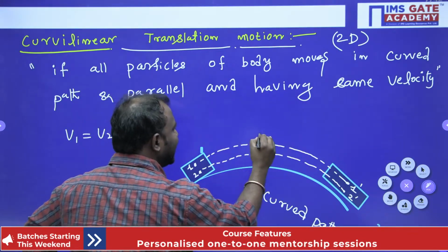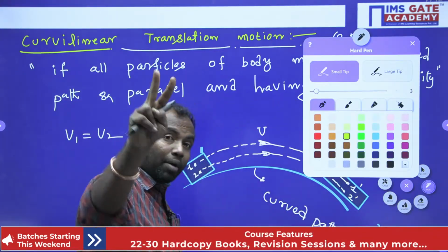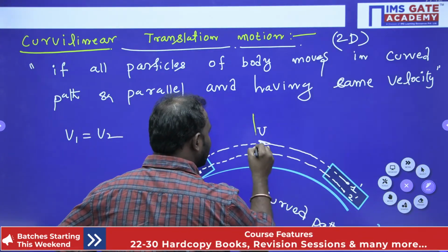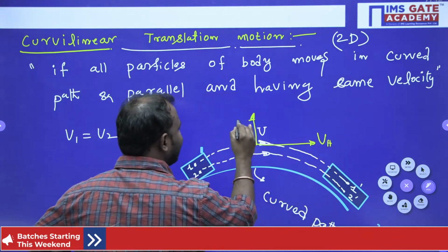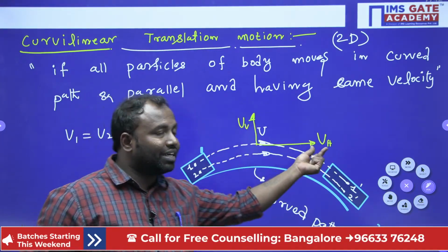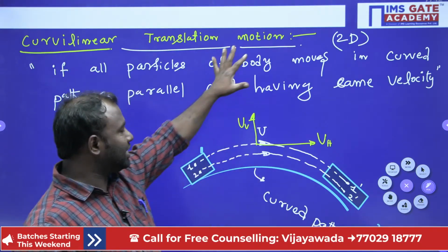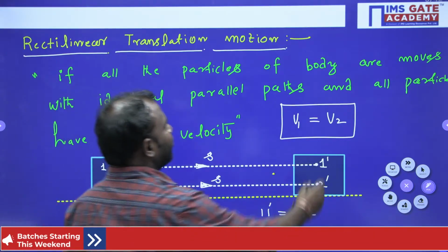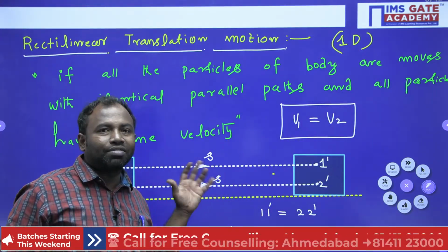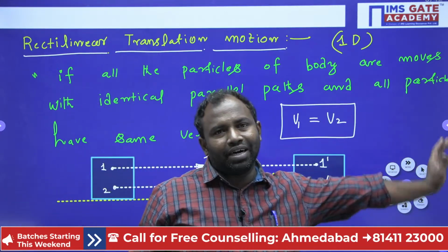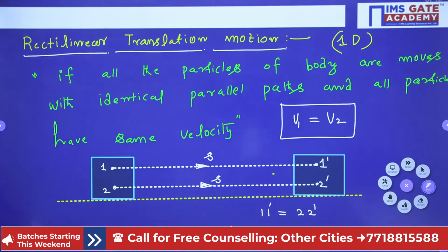Why? Because it is a curved manner, so the velocity has to be divided into two components, a horizontal component as well as a vertical component. So here it is VH and here it is VV, that means horizontal velocity component and vertical velocity component. That is why it is a 2D translation. In the previous case, we called it a 1D translation, because there the velocity has only one component, the horizontal component. I hope everybody understands.